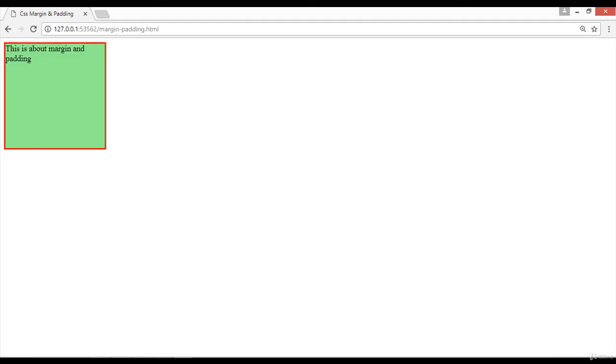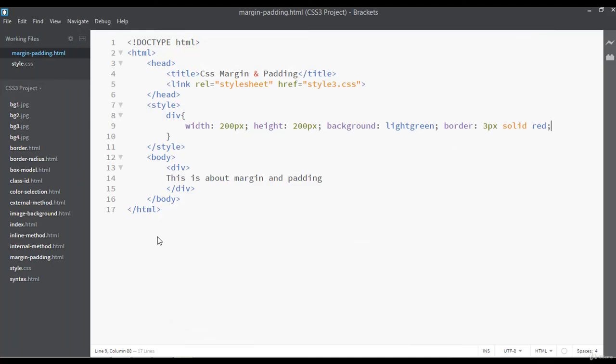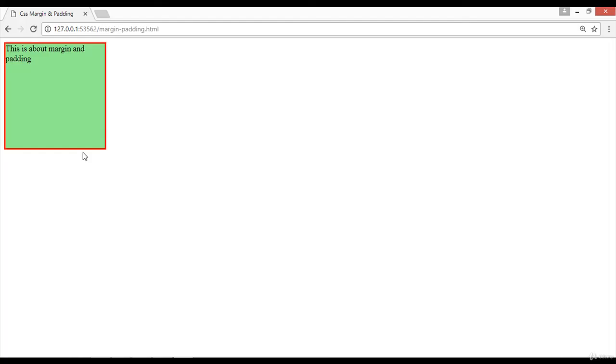Save and refresh. So as I told, inside this class we are going to discuss margin and padding. First we are going to discuss the margin. If you focus here, we have some default margin on the left side, on the top side, also on the bottom and the right side, but we cannot see the bottom or right side, but we can see here on the left and on the right side.